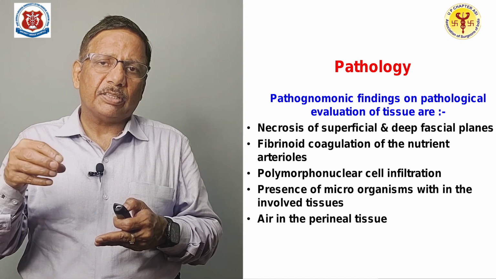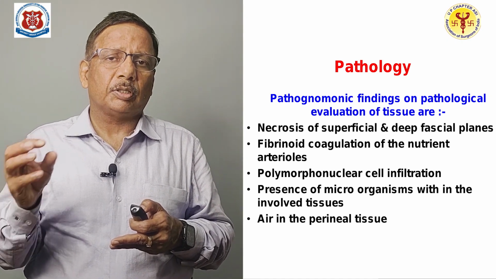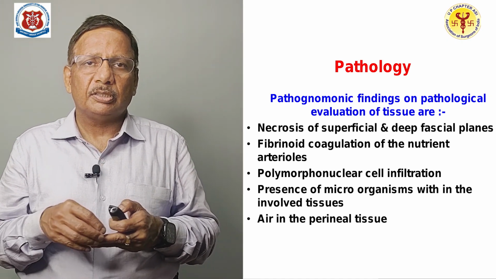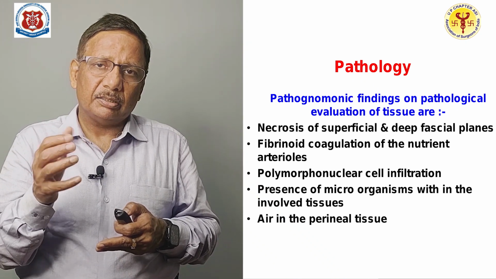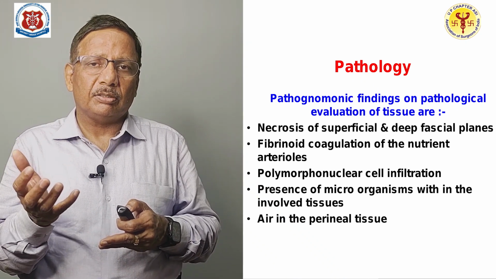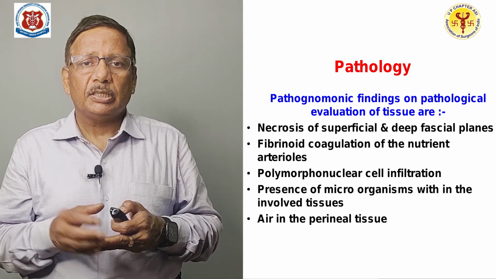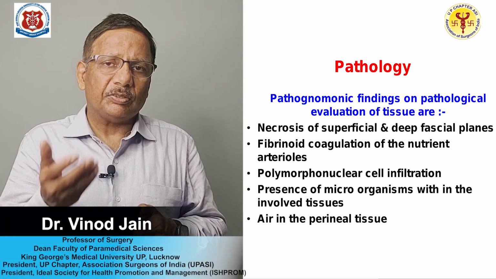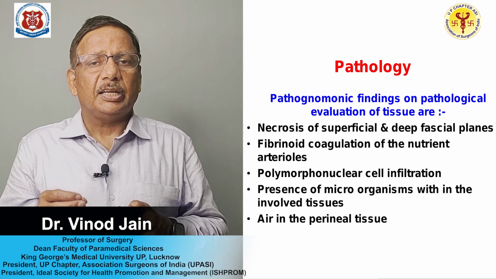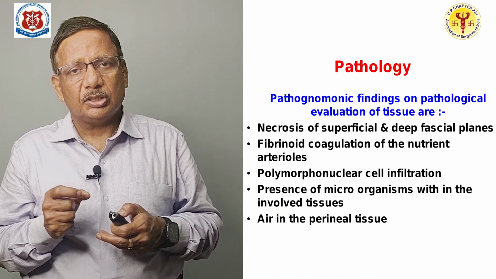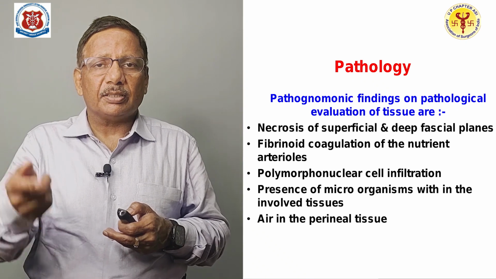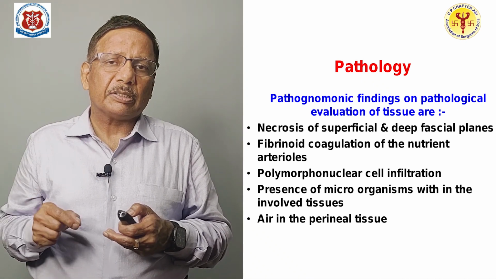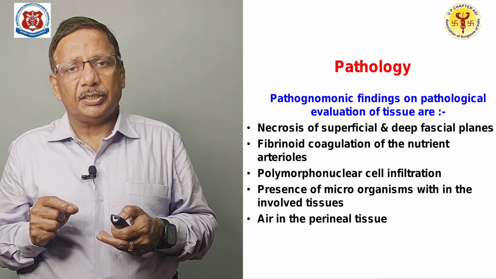Whenever there is acute infection, there is polymorphonuclear infiltration, and you can even find microorganisms under the microscope. One very important thing is that you can find air spaces, and that is very important as far as Fournier gangrene is concerned. If you find some air spaces under the microscope, it is pathognomonic of Fournier's gangrene.